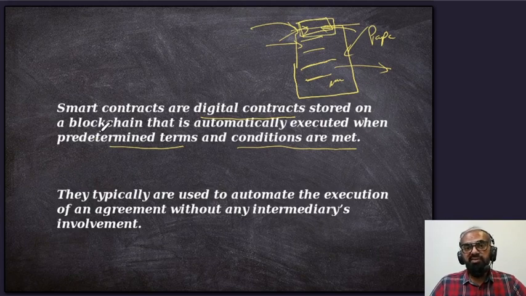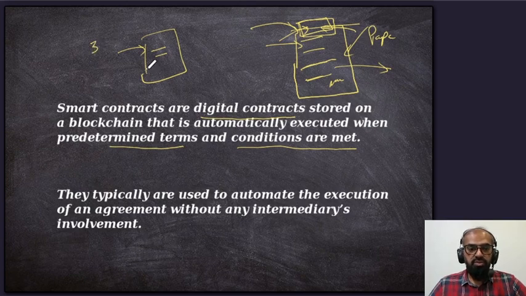Since it's decentralized, whatever two parties agree upon, and whatever the code says, whenever the conditions are met, the code is executed and the transaction is done. For example, we purchase some property, and we have a smart contract with the condition that after 3 months the property has to be transferred to a particular address, which is a person's MetaMask wallet.